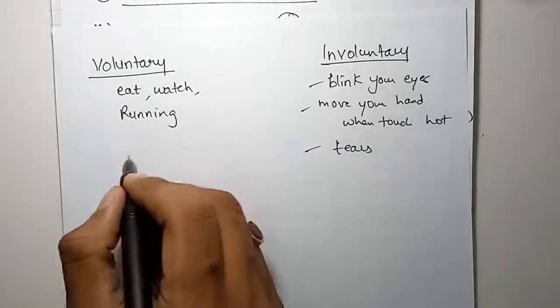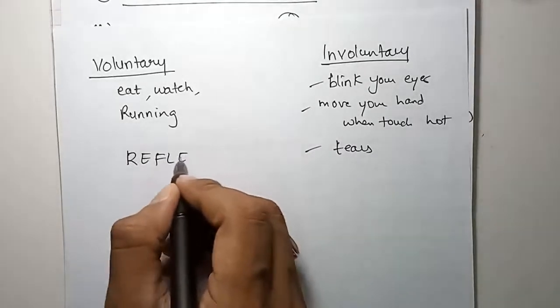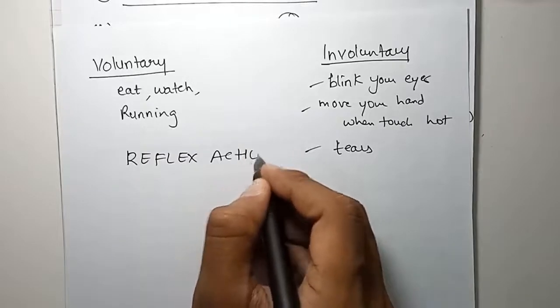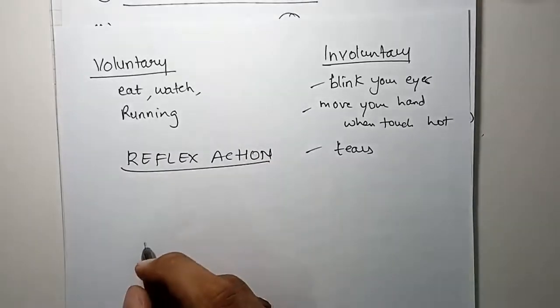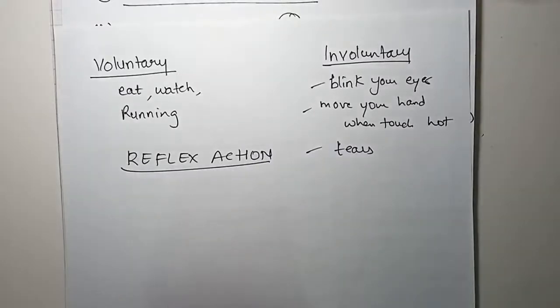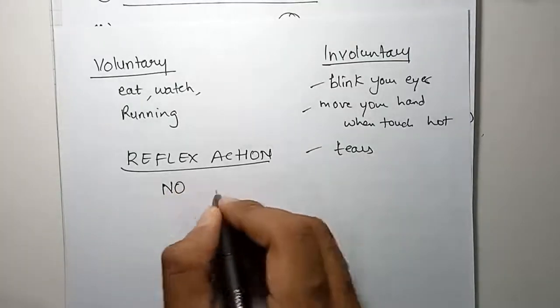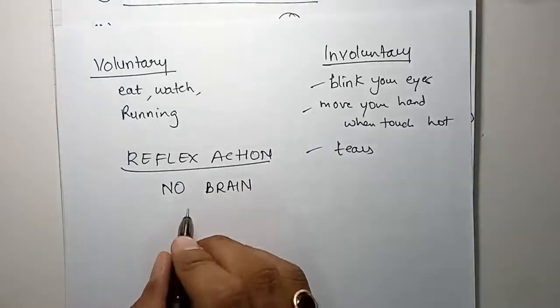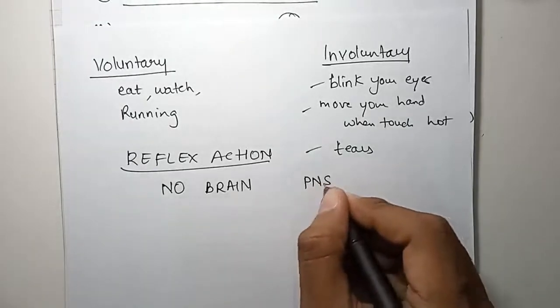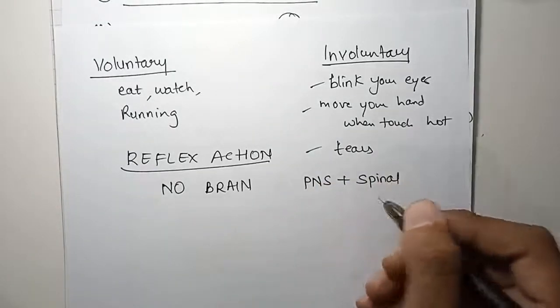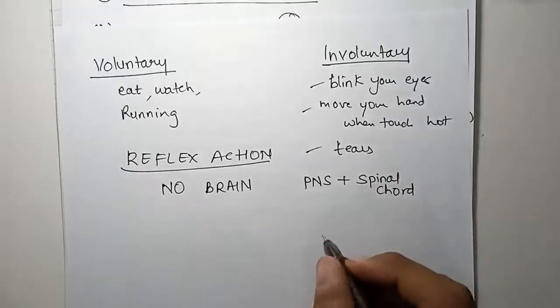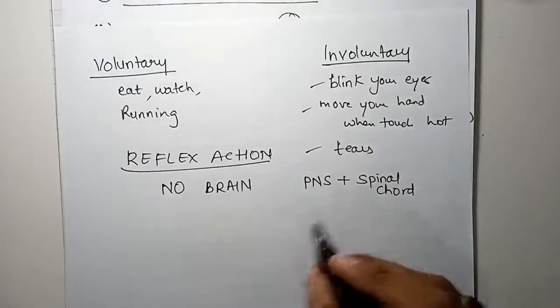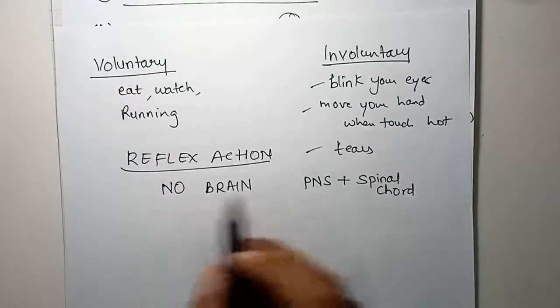Now next is reflex action. What is reflex action? The peripheral nervous system and your spinal cord together control certain actions where the brain is not involved. Sometimes without consulting your brain, your spinal cord and your peripheral nervous system will perform some action. They will not ask the brain, they will perform it because they have done it so many times that they learn it. Now there is no need to ask the brain.